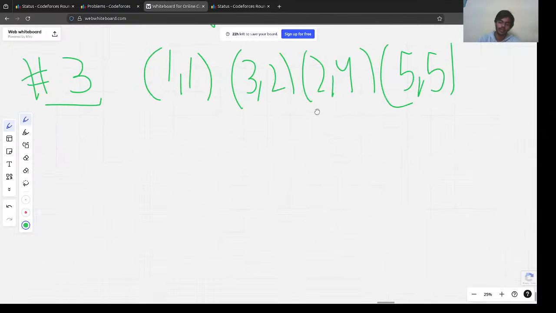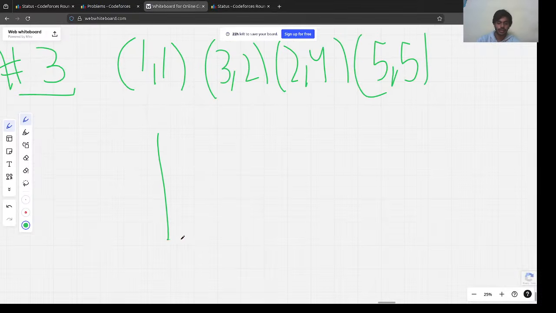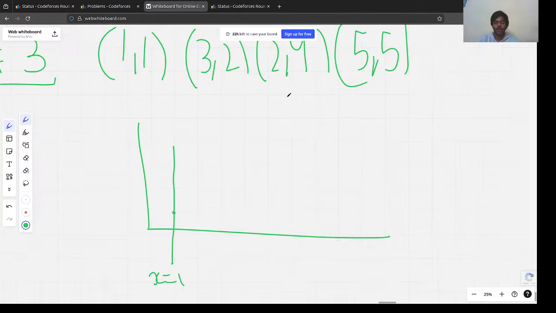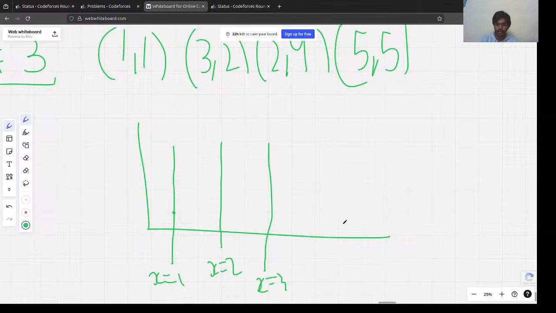Let's plot this into a graph. Let's say this is our graph. Initially we are at this point, so we are at x equal to 1. Now we also have x equal to 2 here. Let this be x equal to 2, let this be x equal to 3, and let this be x equal to 5.